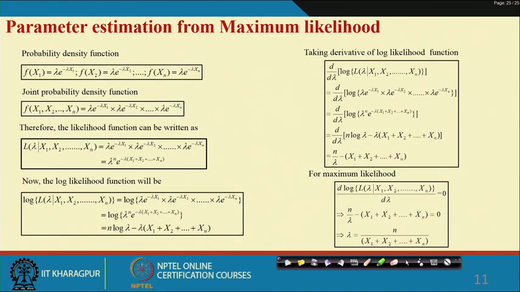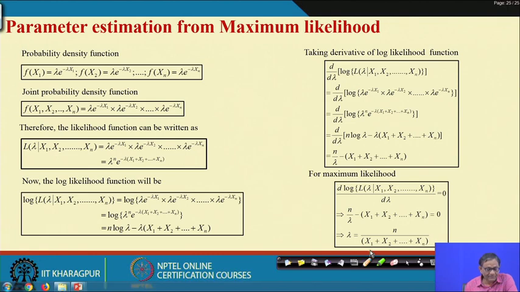Then another issue is that suppose you do not go by that graphical method. At the same time, we have shown you that you can use lambda equal to 1 by MTTF. How does this 1 by MTTF come? Through maximum likelihood estimation you can find this.